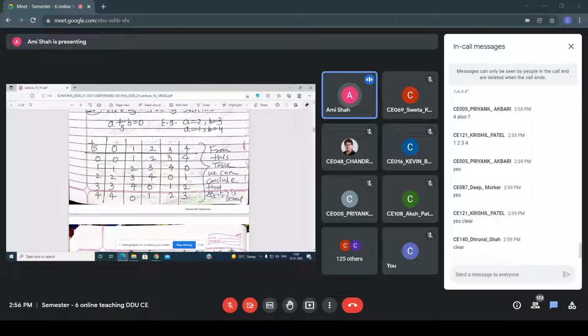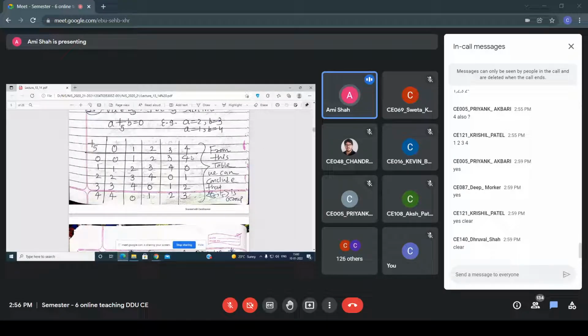First of all, this is plus modulo 5. So what you have to do? See here it is 0 and 0. So 0 plus 0 modulo 5, what do you get? 0. 0 plus 1 modulo 5, what do you get? 1. 0 plus 2 modulo 5, what do you get? 2. Similarly, here 1 plus 0 modulo 5, what do you get? 1. 1 plus 1 is 2, 2 modulo 5, what do you get? 2. So in this way, you have to draw the table.